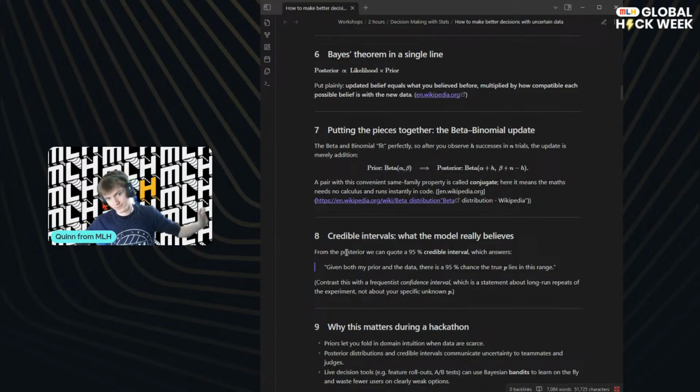If it's very wide, we're not sure at all. If it's very narrow, we're quite sure. And as we flip the coin more and more times, and we get more and more data, this narrows. And so this is why having lots of data is really important. You've probably heard this, right? If you've got a big data set, you can say things more accurately with more certainty. And so this credible interval allows us to describe that certainty in very concrete terms.